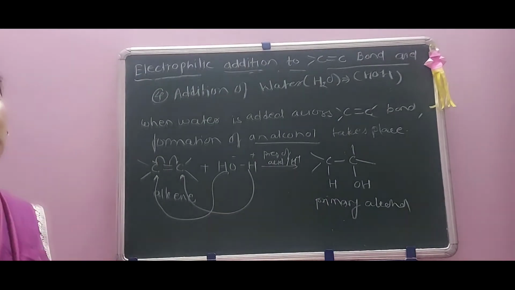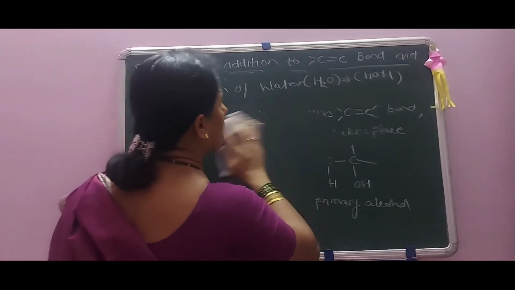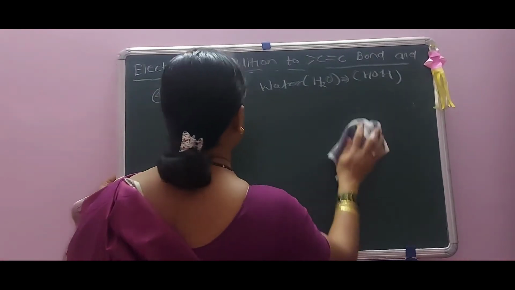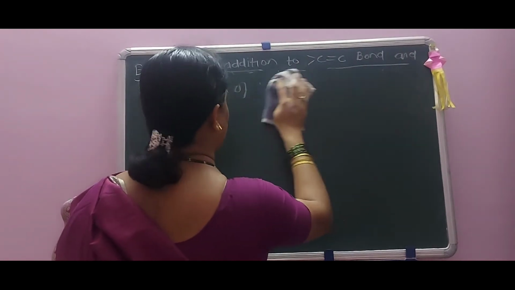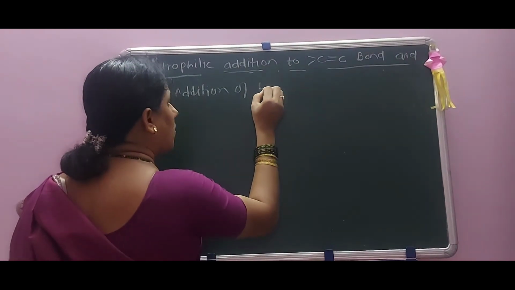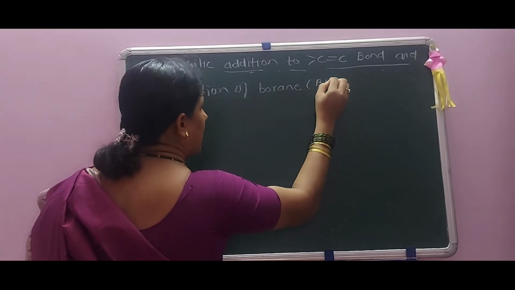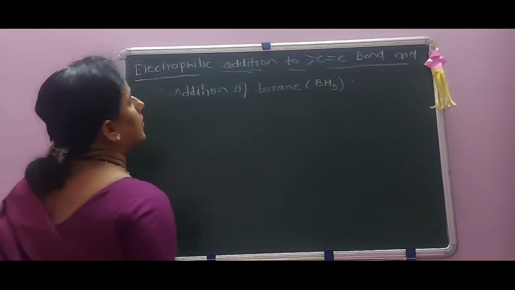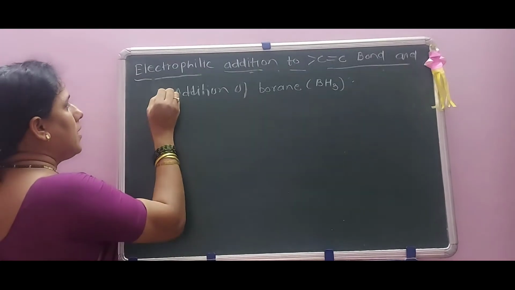Okay. Now the next reaction is addition of borane, BH3. Boranes are also considered as acids.